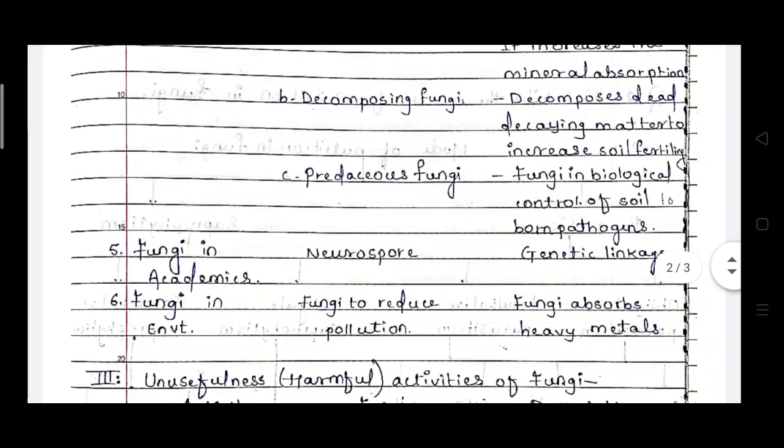Then the next important fungi regarding the academics, that means in different technological work, the biotechnological works, are done regarding the species Neurospora. The Neurospora species of fungi is used for genetic studies and to study genetic linkages. So they will be helpful for setting the different experiments on the genetic levels.